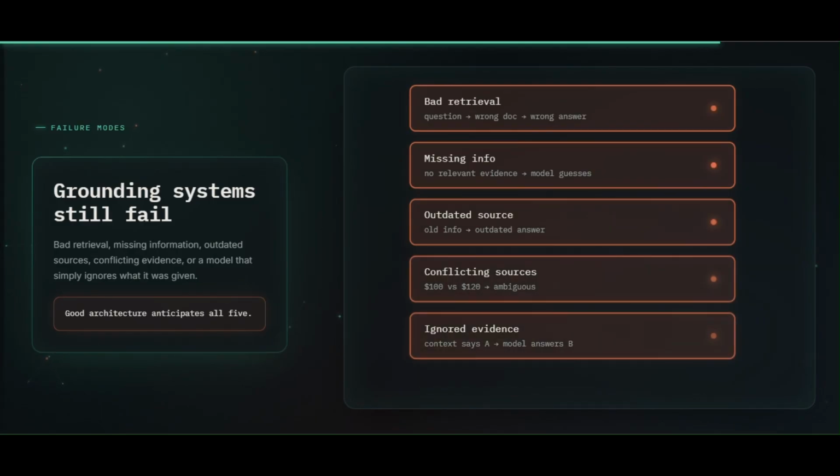Even a well designed grounding system can fail. Maybe retrieval finds the wrong document, maybe the information simply isn't available, maybe the source is outdated, maybe two sources contain conflicting information, or maybe the model receives the correct evidence but ignores it. These are five major failure modes: bad retrieval, missing information, outdated sources, conflicting evidence, and ignored evidence. The key lesson is that good grounding architecture doesn't assume everything will work perfectly, it anticipates failure.